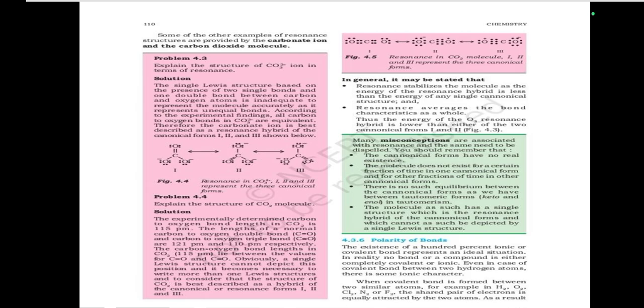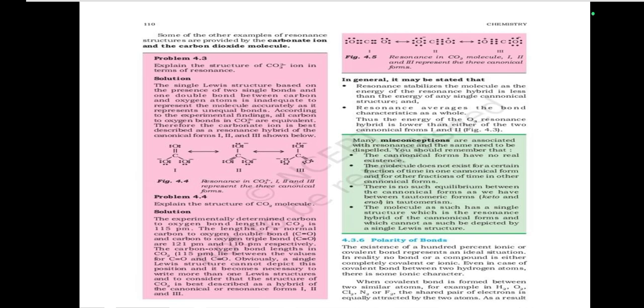According to the experimental findings, all carbon to oxygen bonds in CO3 2- are equivalent. Therefore, the carbonate ion is best described as the resonance hybrid of the canonical forms 1, 2, and 3 shown below.